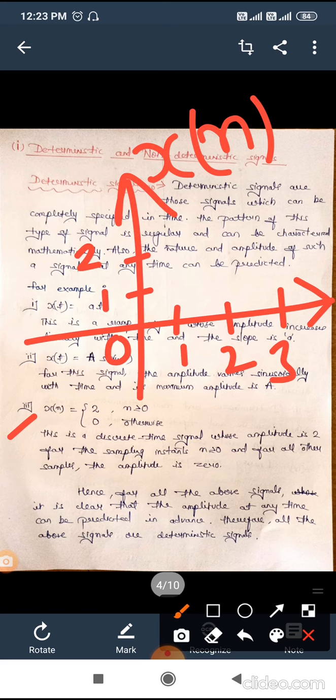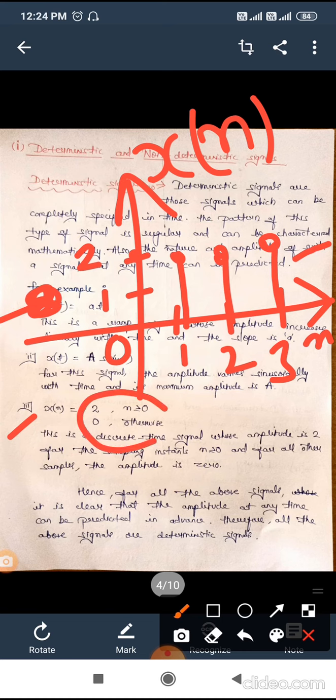We can draw the values for n greater than 0 like this. That means it will have positive values from 0 till infinity. There is no extent written here, that's why we can say that it will go from 0 till positive values of n. This is n. Here there is no value in the negative section. Because of this expression, this particular waveform will be drawn.